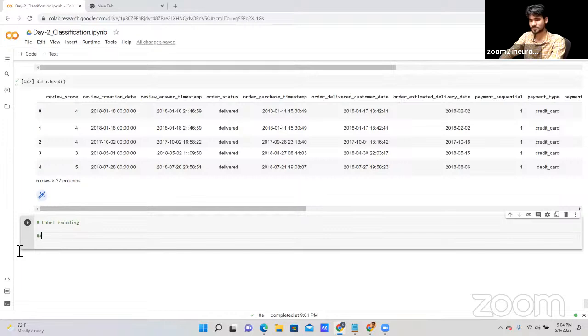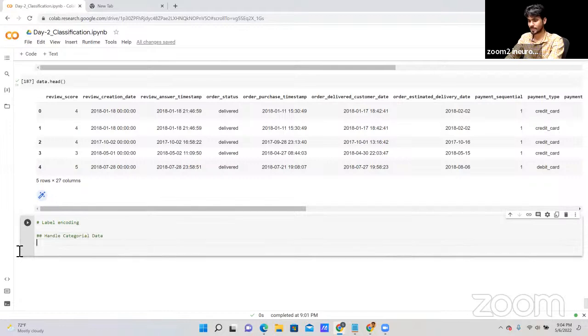There are two tasks, guys. First task, handle categorical data. Second, model building. Make sure you come up with better accuracy, more than 80%.